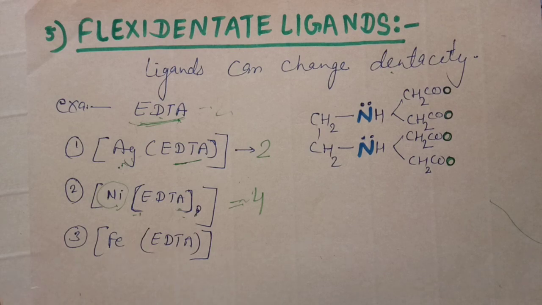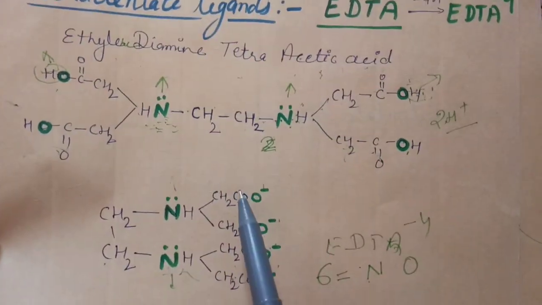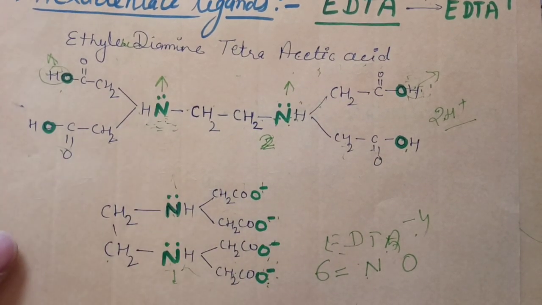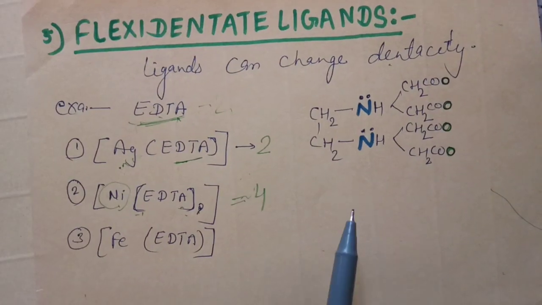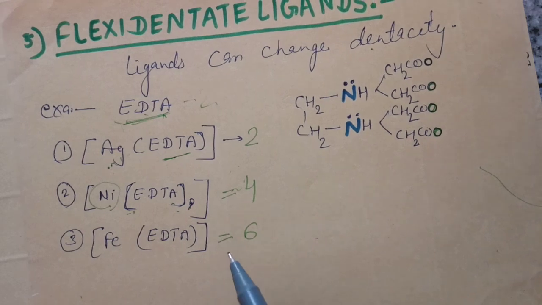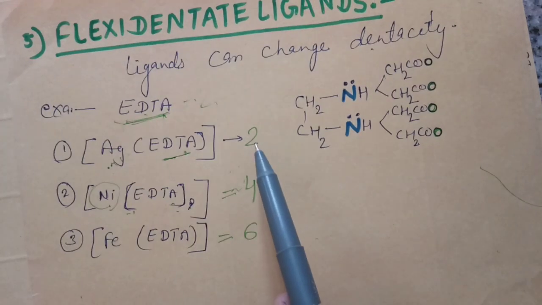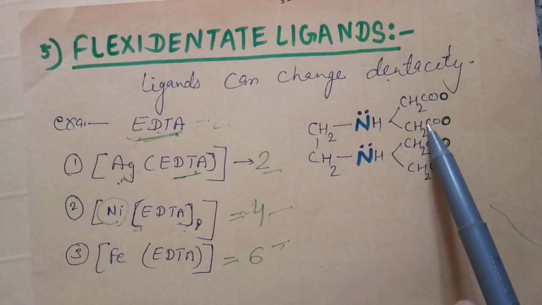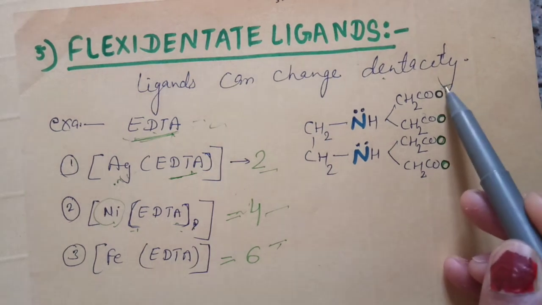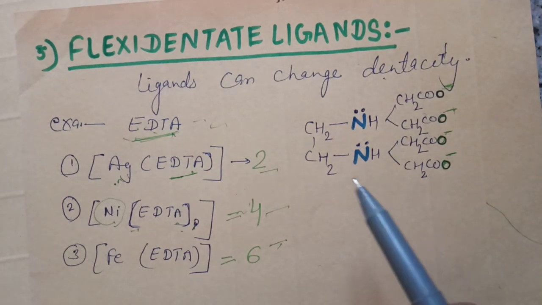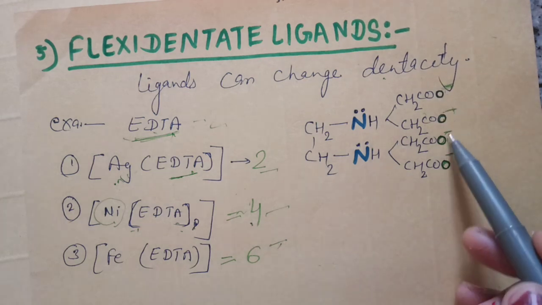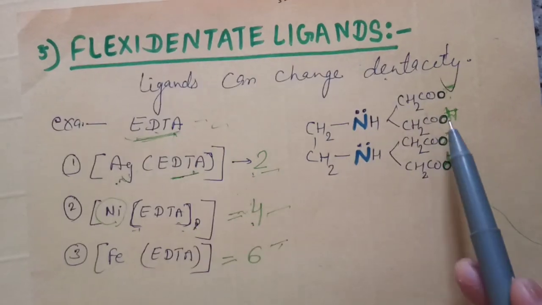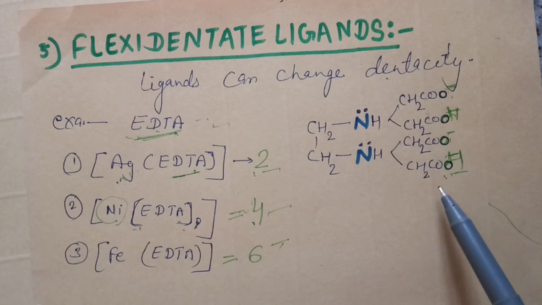And when all the H plus ions, means all 4 H plus ions are removed in this phase, as EDTA -4 is formed, then all the 6, means 4 oxygen atoms and 2 nitrogen atoms, can donate their electrons to make coordinate bonds, so its denticity becomes 6. Okay, so EDTA can change its denticity as 2, 4 or 6, so it is also known as flexidentate ligand. Okay, clear? When its denticity is 6, all the oxygen atoms are negatively charged. When its denticity is 4, only 2 oxygen atoms are negatively charged and 2 oxygen atoms have H, means hydrogen. And when its denticity is 2, all oxygens are attached with hydrogen, they have no negative charge.